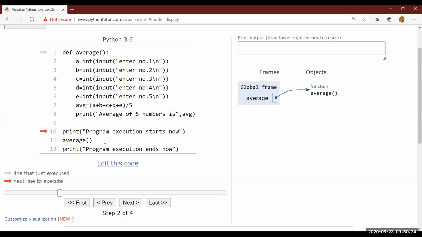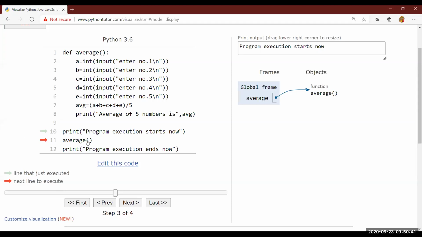Okay. Now this will be the first line in which you will see output here, the print output. Let me click on next. You are able to see program execution starts now. That means the program has started its execution. Now line number 11 calls the function.